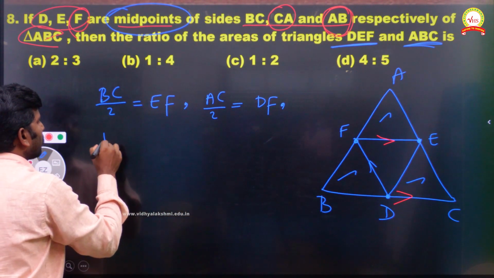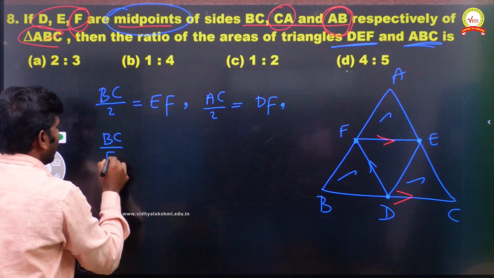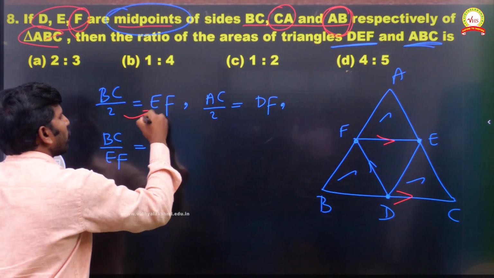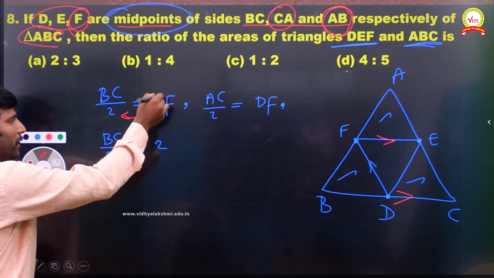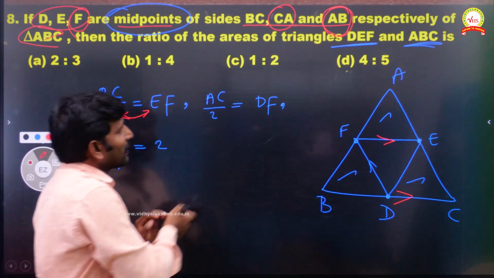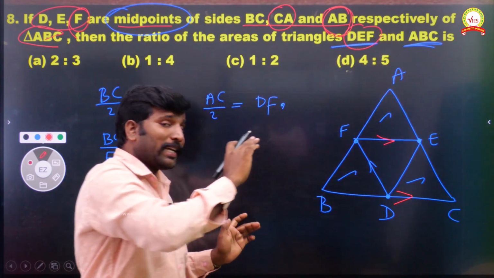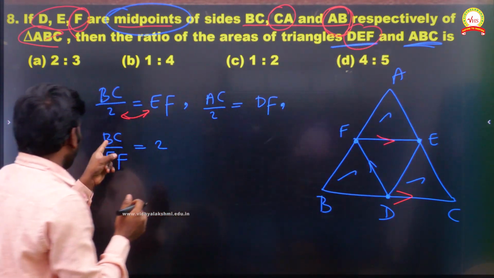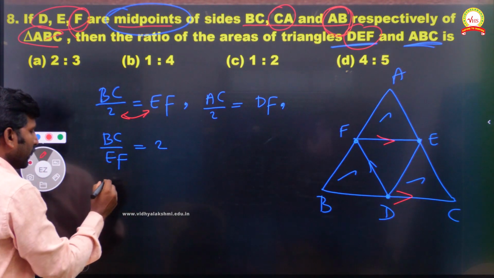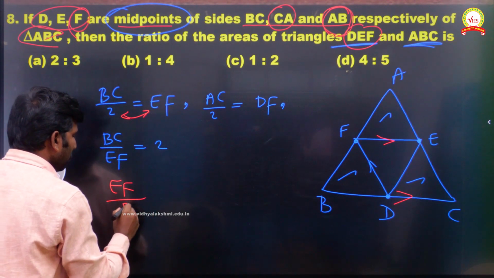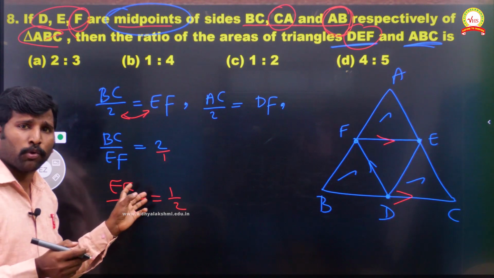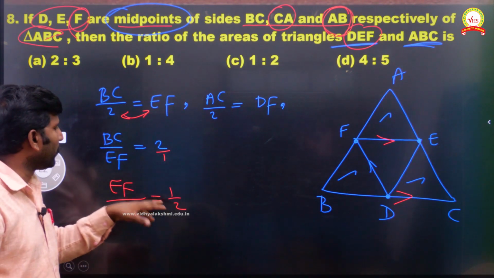So EF you can bring this side. What is that? BC divided by EF, which is equal to 2. Just we are interchanging this. We are sending 2 opposite, and the EF we bring to the left hand side. So when we do like that, we will get a 2. But they asked DEF first, then ABC next. Means when you write the DEF value, we should write it in the numerator. So take reciprocal. So EF divided by BC equal to 1 by 2. When you take the reciprocal of 2, you will get 1 by 2.